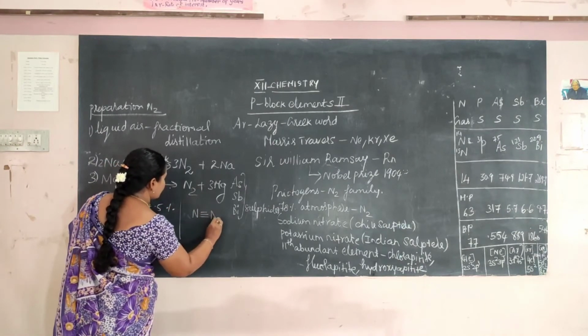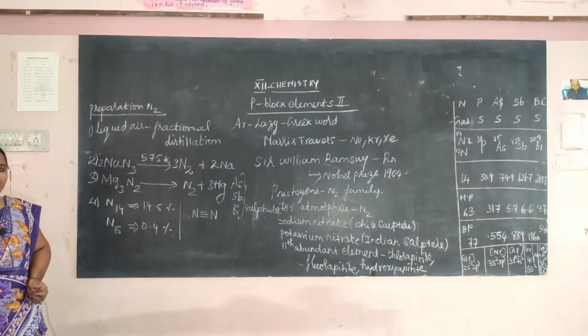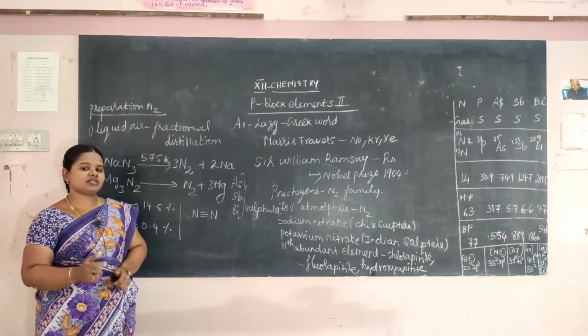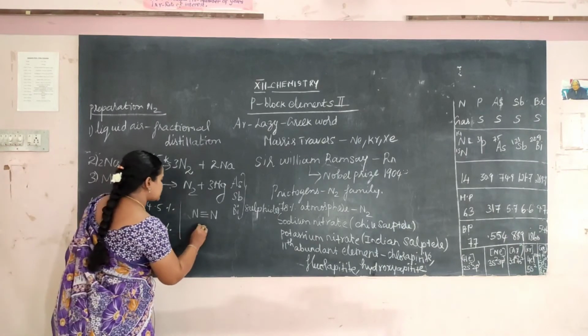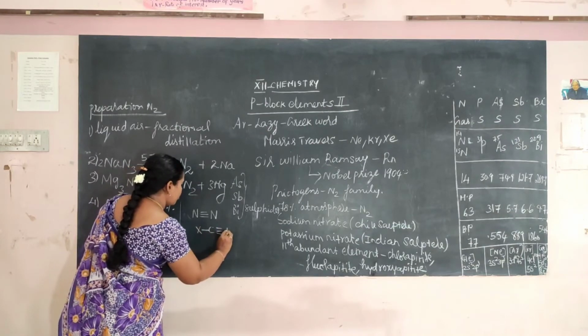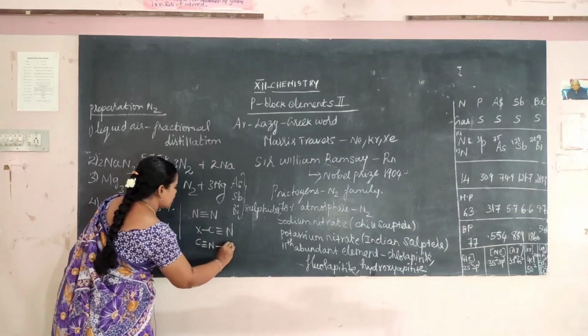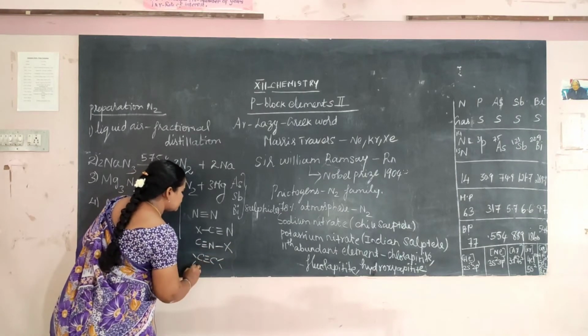Triply bonded compound. It does not undergo most of the reactions, like our XCN. As we said first, this gas is inert. It does not undergo most of the reactions like X bond C triple bond N, CN bond X, C triple bond C and C triple bond O.